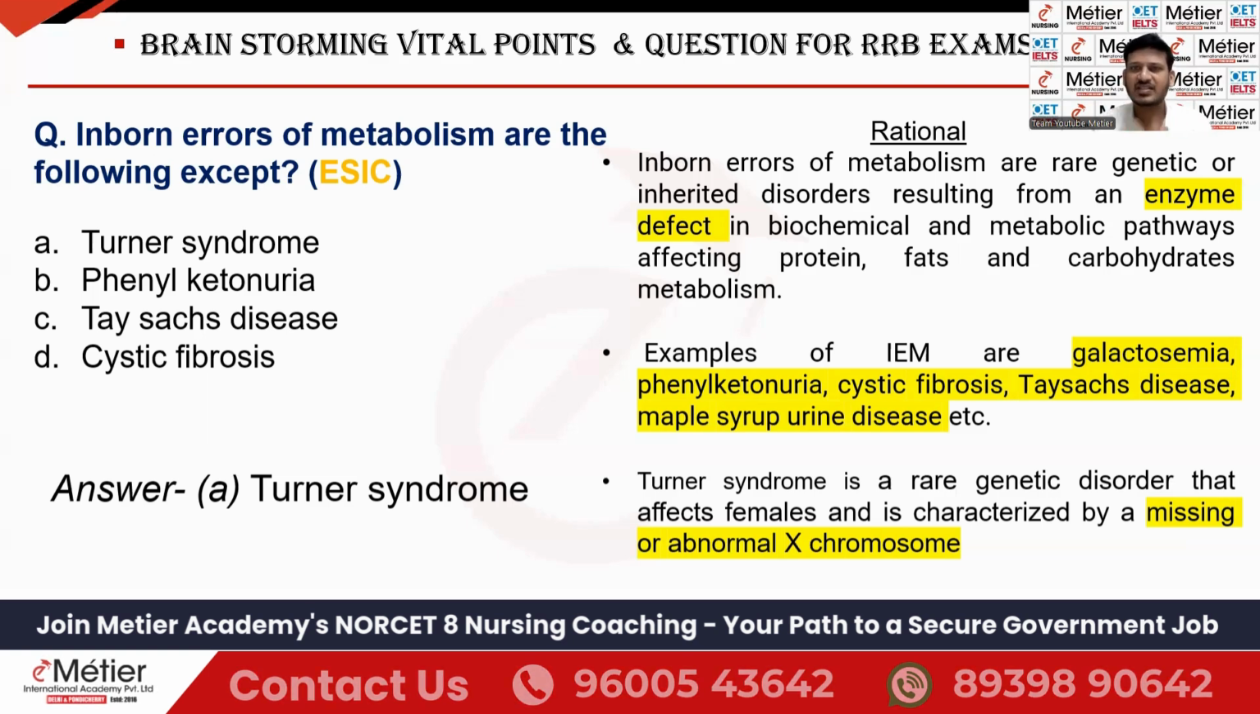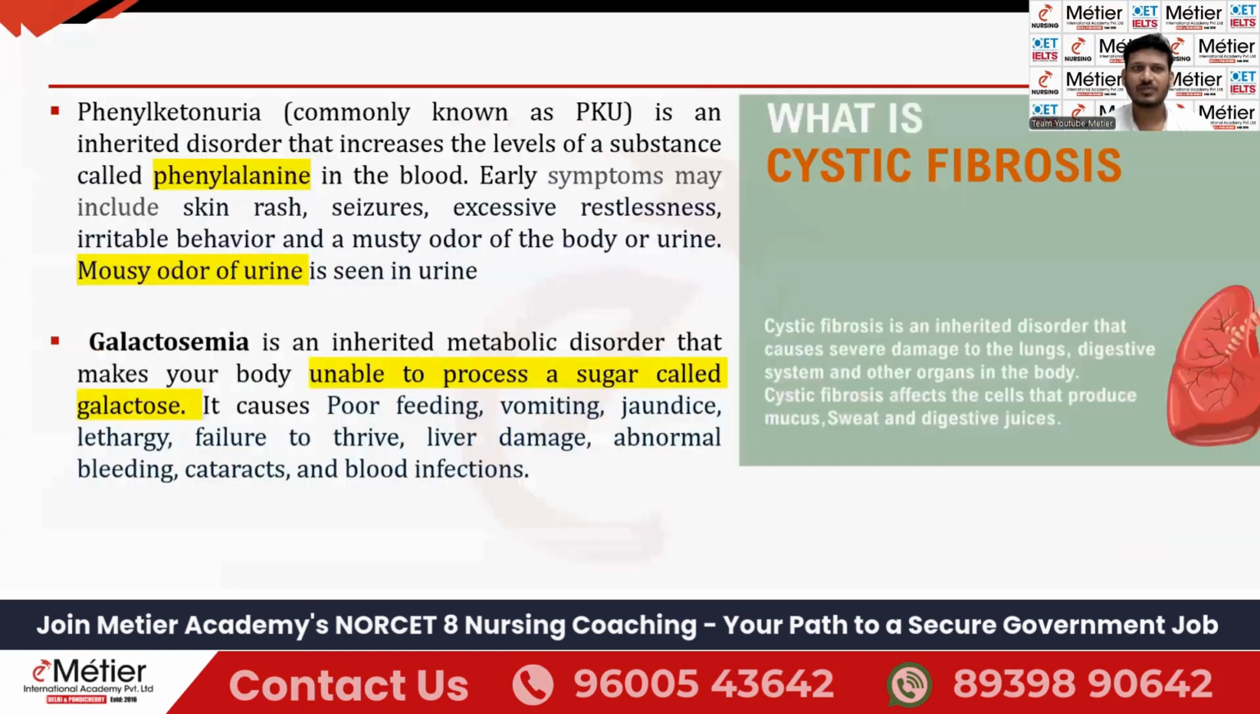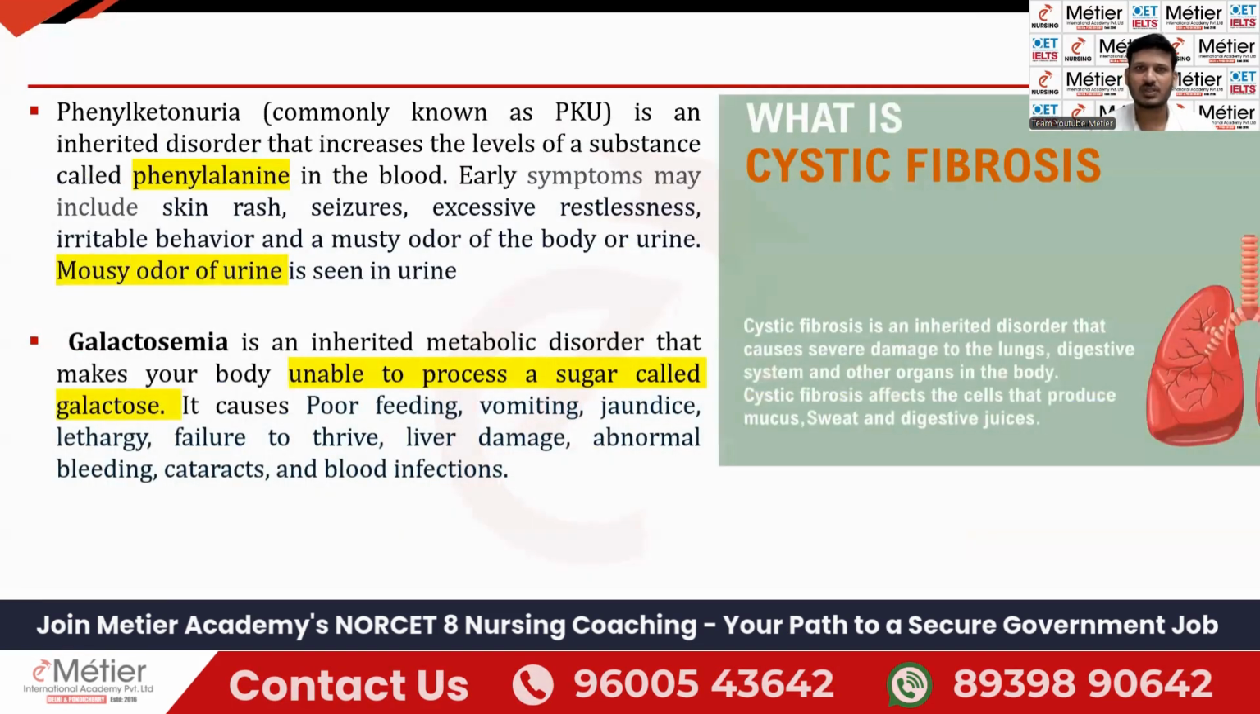Okay, guys. So let's see. I have given some examples like galactosemia, phenylketonuria, cystic fibrosis. Let me give the meaning of each and everything also so that it will be easy for you to understand. Let's start from phenylketonuria. Very important disease. So many questions in the exam have been asked related to phenylketonuria. It is commonly called as PKU.